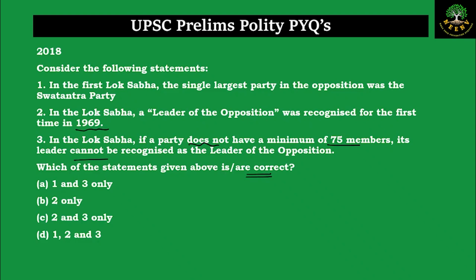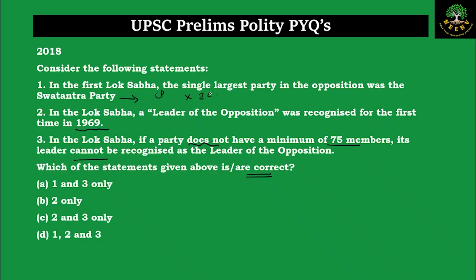Now statement number 1. In the first Lok Sabha, the single largest party in the opposition was the Swatantra Party. Here you should recall who founded the Swatantra Party. Swatantra Party was founded by C. Rajagopalachari. He was part of the Congress, but later he felt that the socialist ideology of Congress was not matching his own ideology. He was supporting more classical liberal views and a free market economy. So he came out of Congress and established his own party called Swatantra Party. And in the first Lok Sabha, the single largest party in opposition was not the Swatantra Party, but the Communist Party. So this is incorrect.